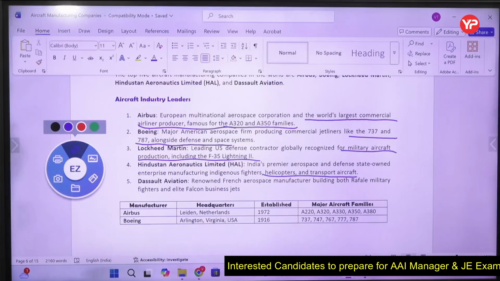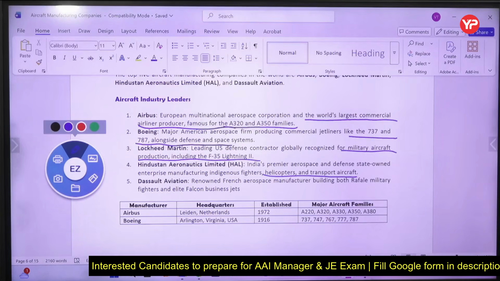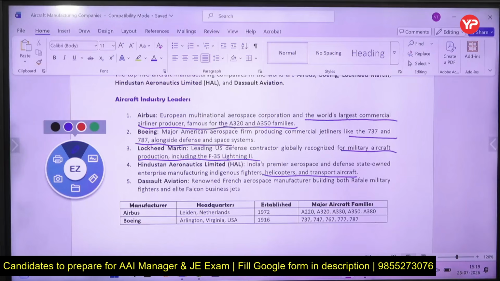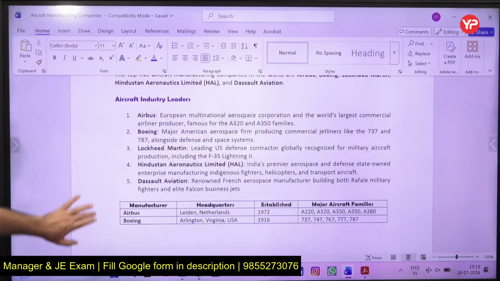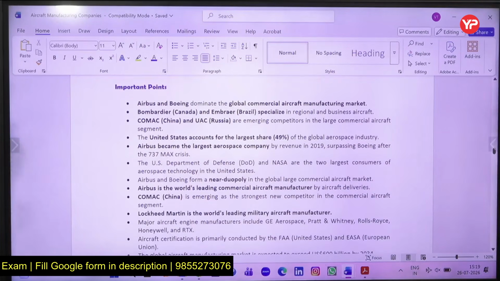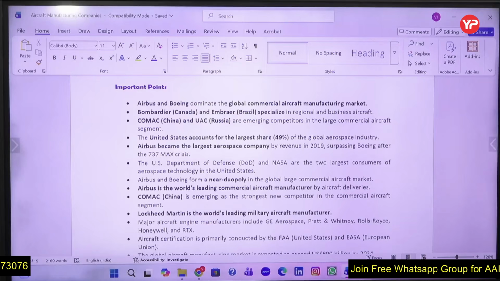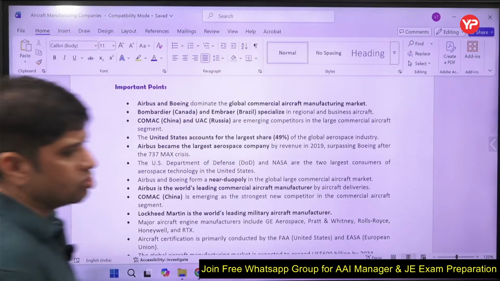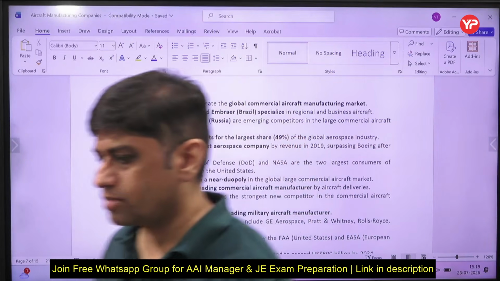So Airbus, where is the headquarters? In Netherlands. Boeing, headquarters Virginia. Airbus established 1972. Boeing established 1916. So these are some of the aircraft manufactured, 737, 747. Important points: global commercial aircraft market is dominated by Airbus and Boeing. Canadian Bombardier and Embraer, Brazil, make regional and business aircraft. Business aircraft means small chartered aircraft which people hire or own, their personal aircraft.